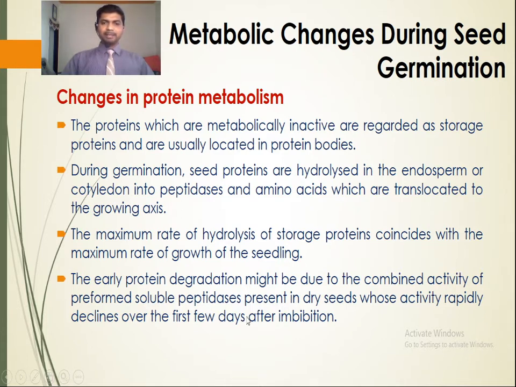After imbibition, water enters the seed, which activates the various hydrolytic enzymes. These enzymes, specifically proteases and peptidases, act on the protein bodies located in the endosperm or cotyledon and break them down into peptides and amino acids. These peptides and amino acids thus formed are translocated to the growing axis of the embryo. So the maximum rate of growth of the seedlings coincides with the maximum rate of hydrolysis of the storage proteins. These are the changes in protein metabolism.